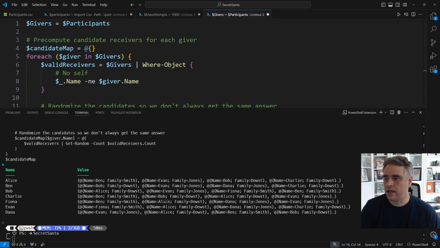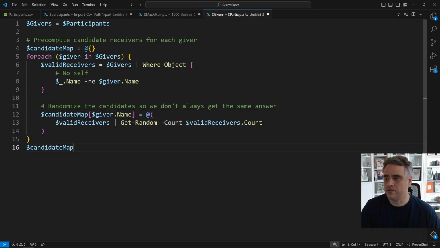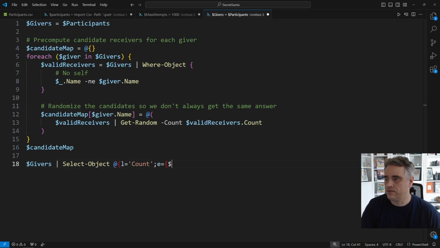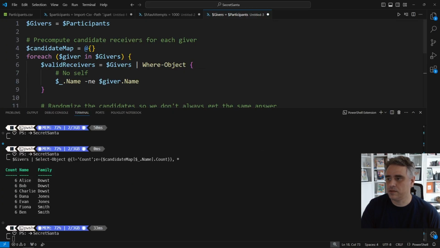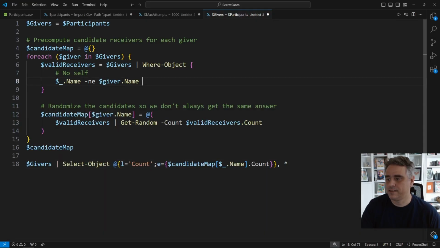Now we can look at the candidate map and see what the algorithm thinks is valid at this stage. As a quick sanity check, I like to peek at how many options each person actually has. I'm selecting the calculated property called count that looks up the number of valid recipients for each giver in the candidate map. That shows me, for every person, how many valid receivers they currently have, and then shows the rest of their properties. If somebody has 0 options here, I know I've broken something. The 6 next to everyone is expected, since we are only filtering on self. Everybody should be able to be assigned to everyone else, hence 6.